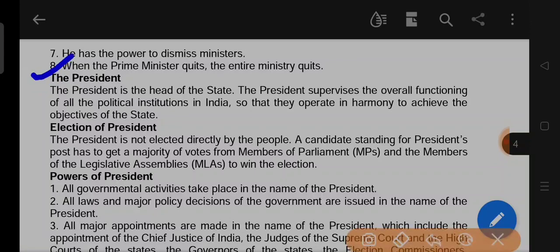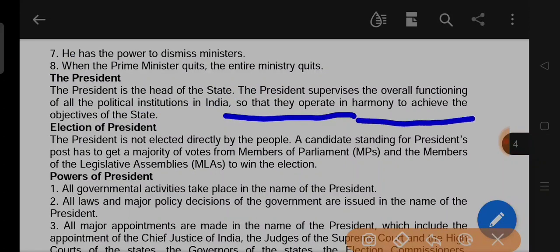President. The President is the head of the state. You have to know, the President is the head of the state, the main person of the state. The President supervises the overall functioning of all the political institutions in India so that they operate in harmony to achieve the objectives of the state.